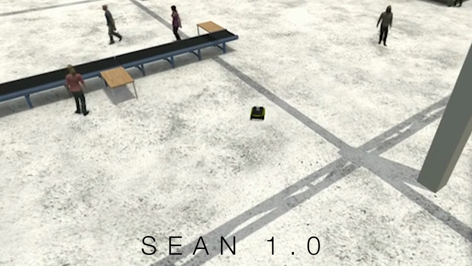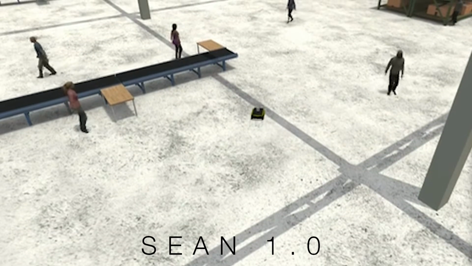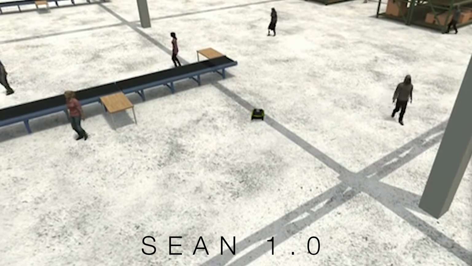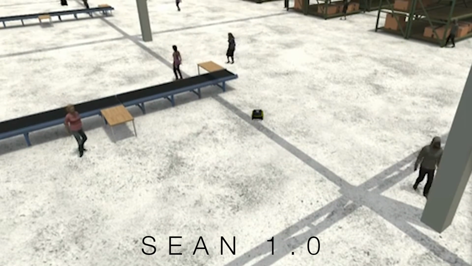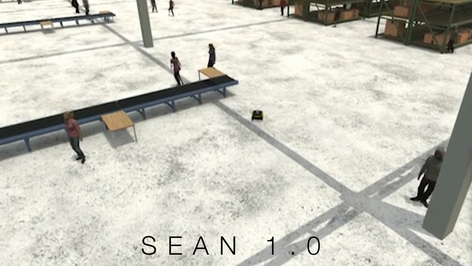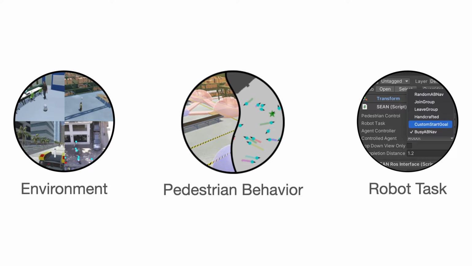It supported integration with ROS and high-quality rendering of virtual pedestrians. However, it only provided simple waypoint navigation for the pedestrians, requiring time-consuming handcrafting of their behavior, and it had no notion of social context. For SEAN 2.0, we took inspiration from work in psychology to describe navigation context based on social situations, which encompass the robot's task and behavior of nearby pedestrians within a physical environment.